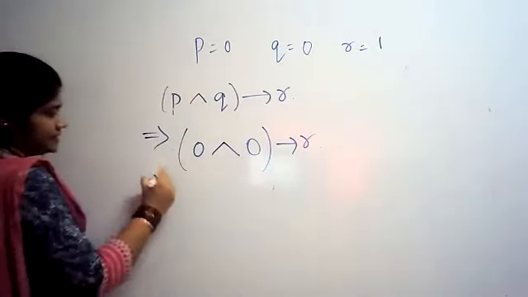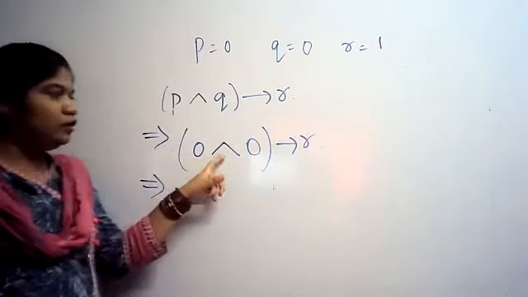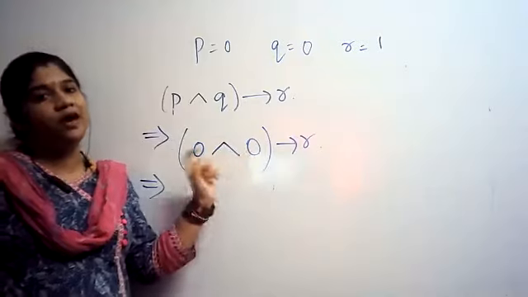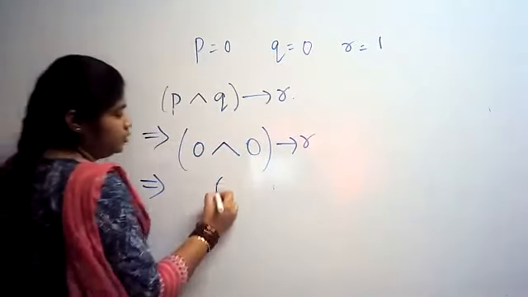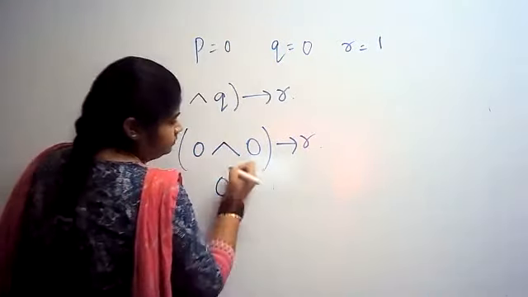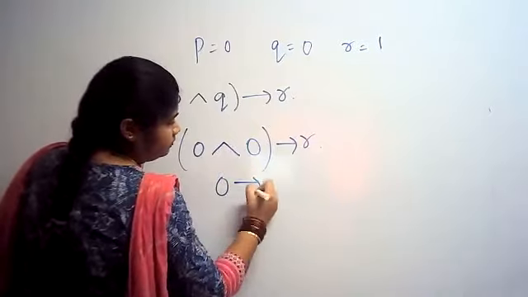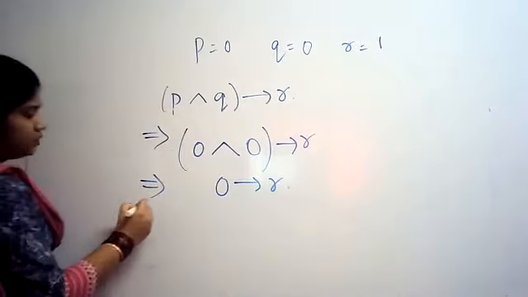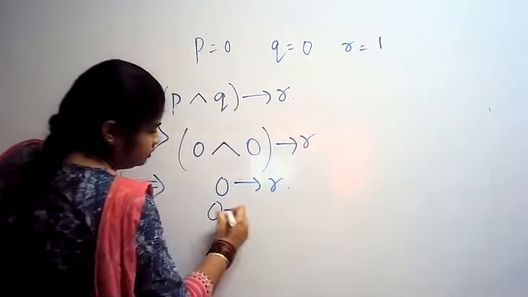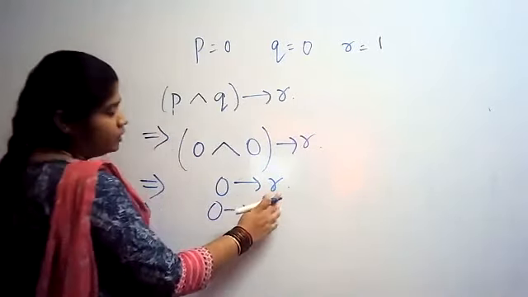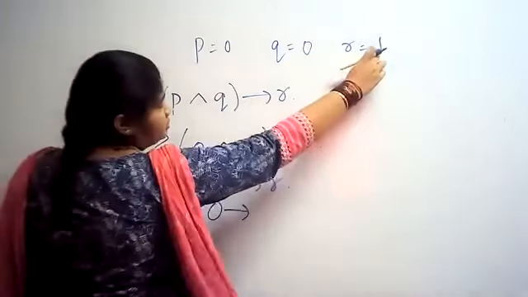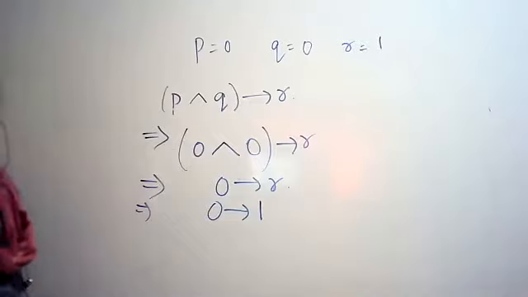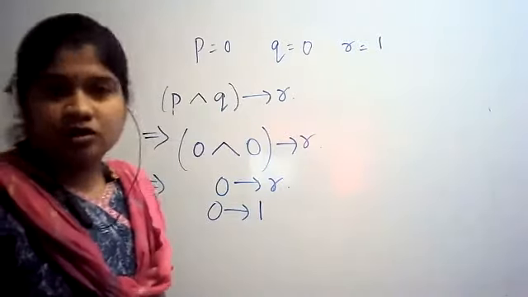Now, next step. What is 0 conjunction 0, or 0 and 0? 0 and operation 0 is 0. Okay, this is equal to 0. Now we'll solve R. What is R? R is 1. Now what is 0 condition 1?